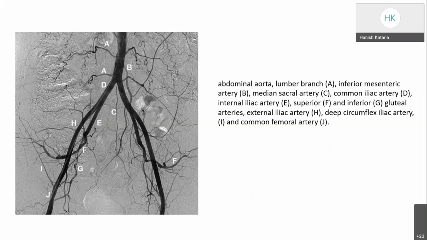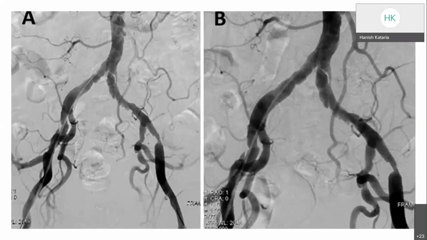So we should know the anatomy of the abdominal aorta and its branches before doing any intervention. The infrarenal aorta has lumbar branches, and then divides into the common iliac arteries, with a median sacral artery. The common iliac divides into external and internal iliac, which has its own branches. Then the external iliac continues as the common femoral and divides into the SFA and the profunda. So this is basically the picture while doing DSA, digital subtraction angiography.